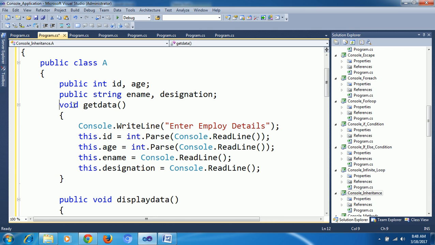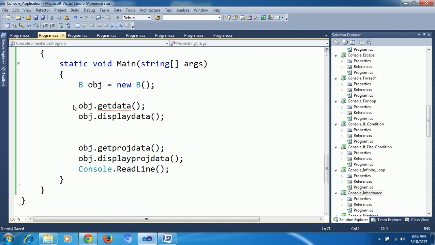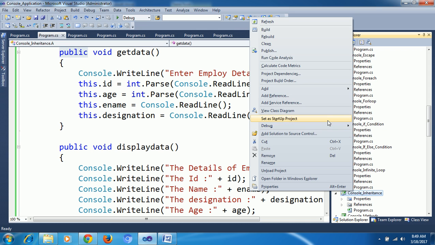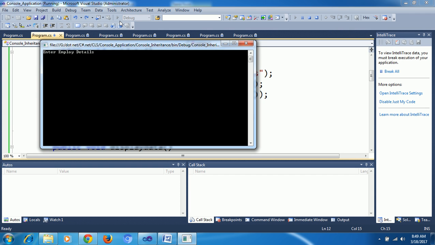If I removed this, the problem was access modifiers. Protection levels means if you give private, only you can access. Okay, that's your yesterday's problem, same problem. Now I'm going to run. This time enter something, names.